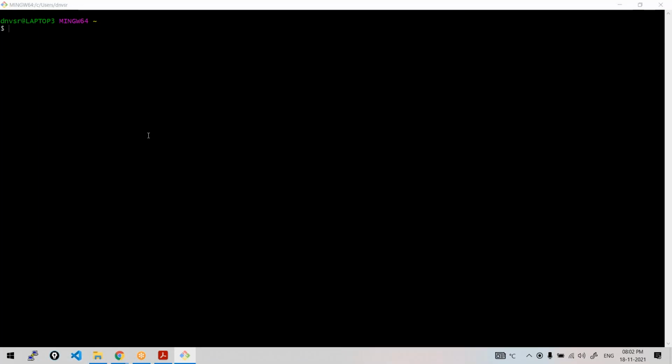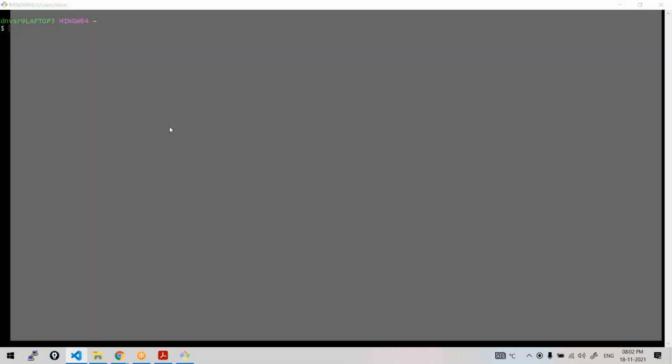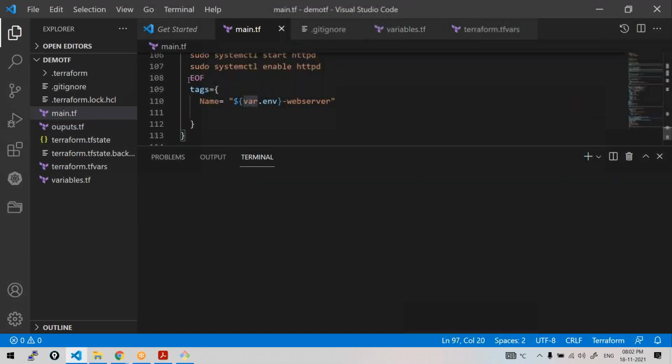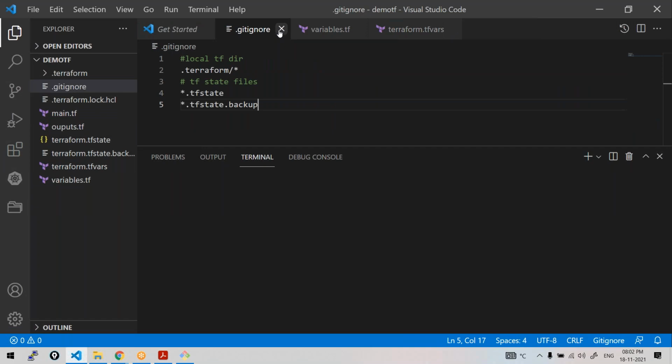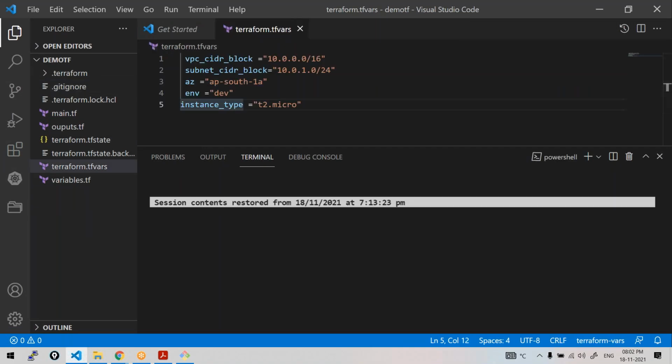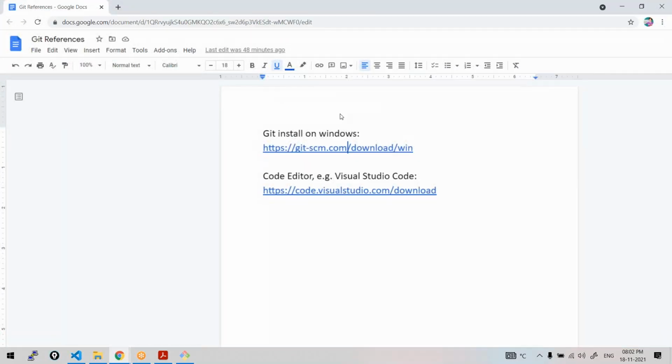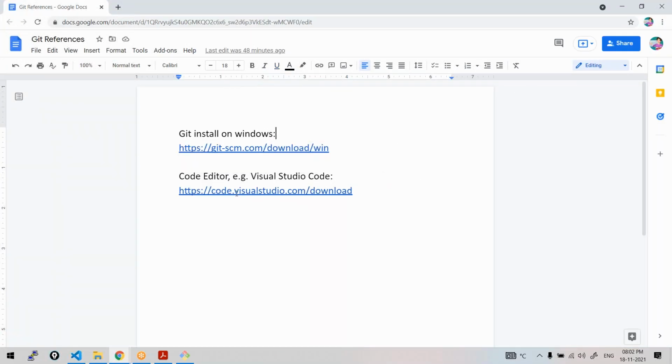Here I'm going to use Visual Studio Code. I would suggest you use the same. This is for Windows, so if you are doing it on Windows, you can go for it. You can install it. The links, everything were there in the drive. Here is the link in the Google Drive Git references document, where I have placed the link to download the Visual Studio Code editor.